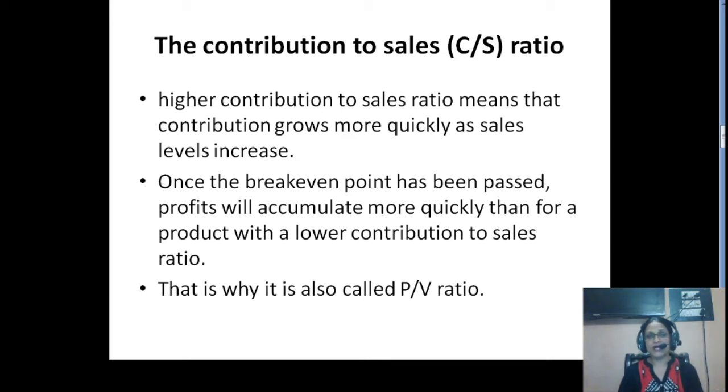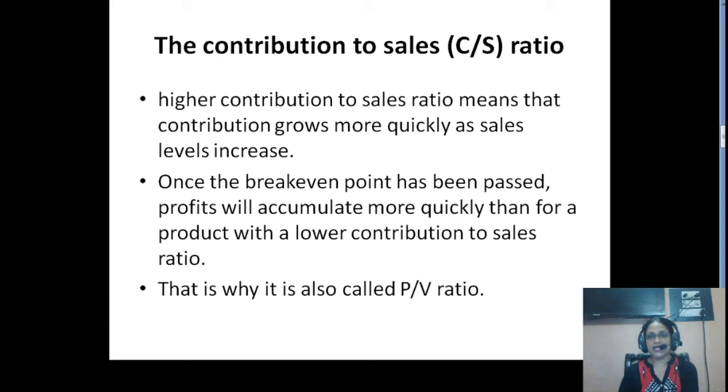So the organizations which have a higher contribution ratio, or the product ranges or the product mix which ultimately give you a higher contribution ratio, will always be preferred. So a higher contribution to sales ratio is always beneficial for a firm. This shows that contribution grows more quickly as sales level increases.